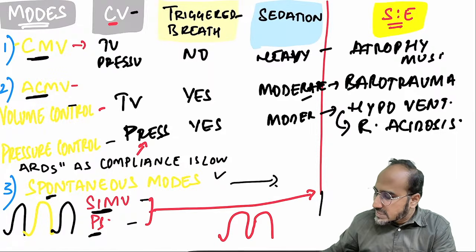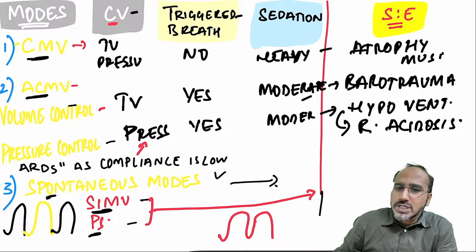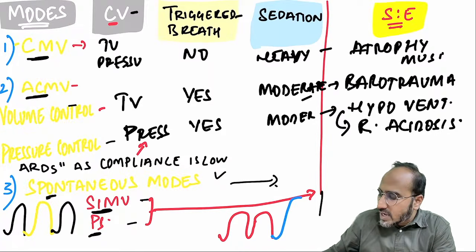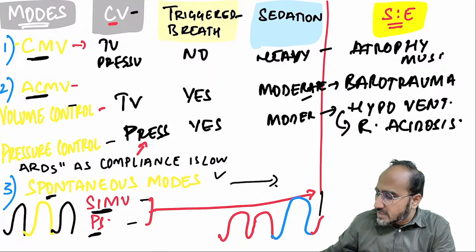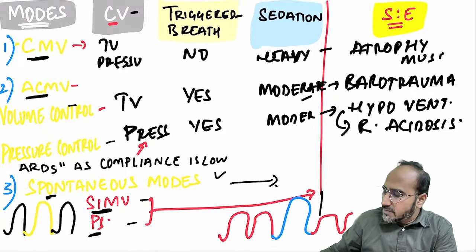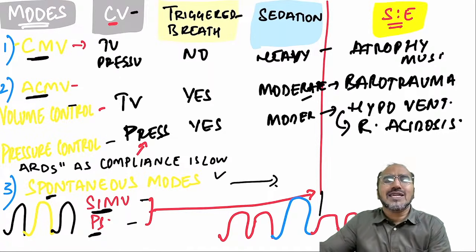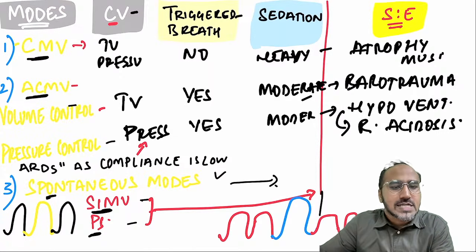After 2 breaths, if the patient is not breathing, then the ventilator will give a high tidal volume. It will generate a high tidal volume and give support to the patient. Then again the patient breathes. So every 2 to 3 breaths, the ventilator is supporting the patient.